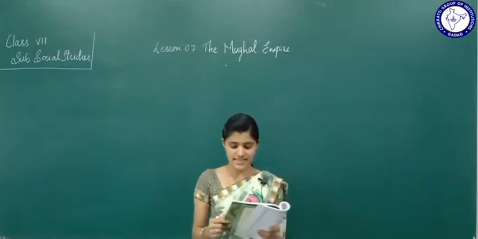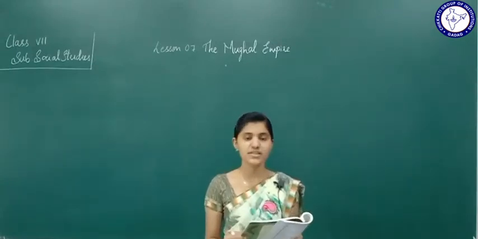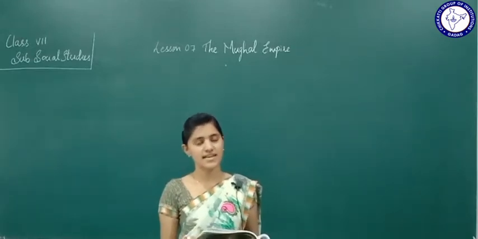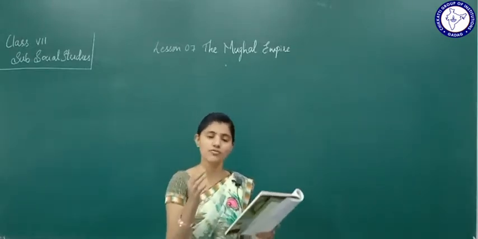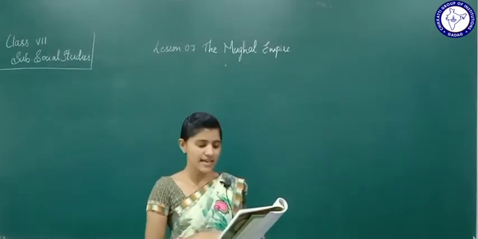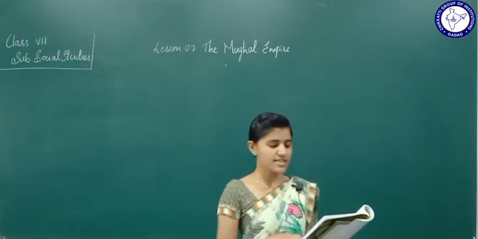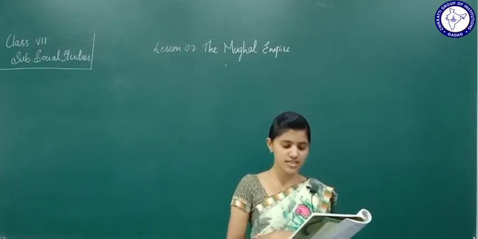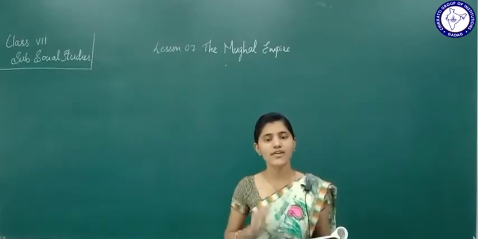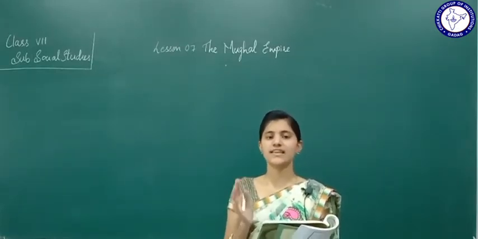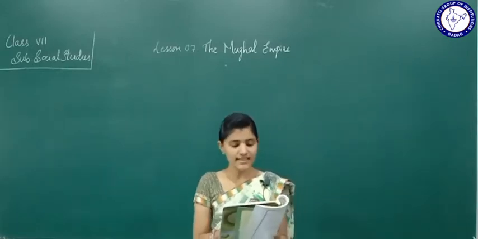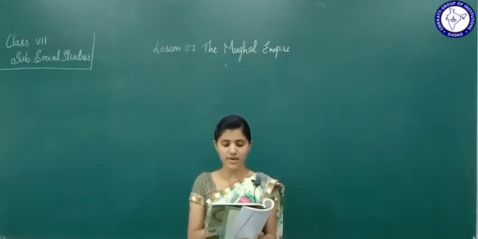Now in this lesson we are going to study the period of Akbar and the period of Aurangzeb. Their administration and contributions to culture are also explained. How was their administration? What did they contribute towards the culture? We are also going to study that in this lesson. At the end, the causes for the decline of the empire are mentioned.